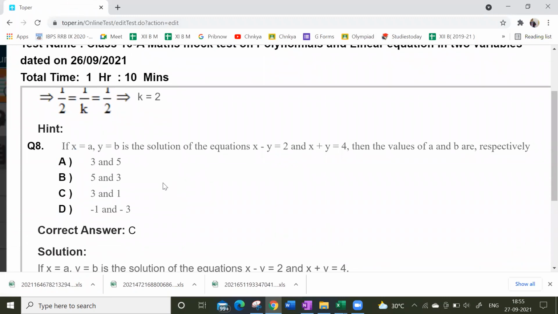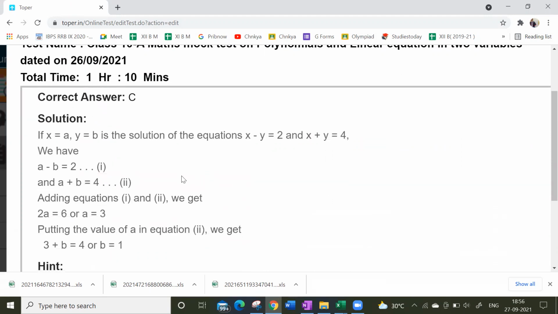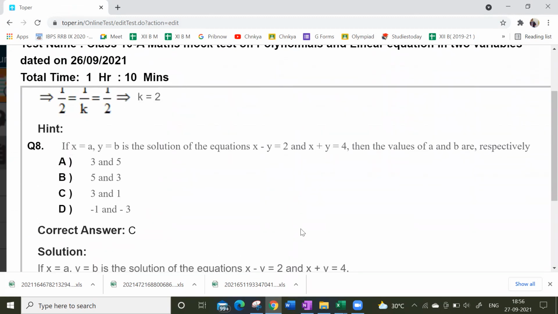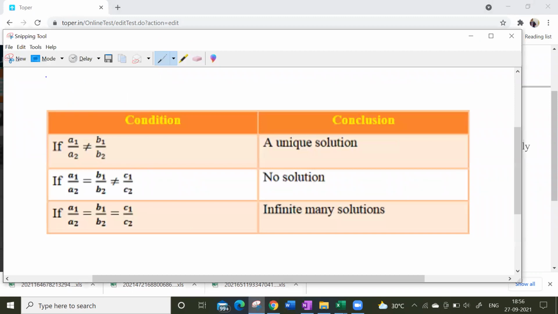x = a, y = b is a solution of these two equations. Then the values of a and b respectively. Simply substitute over there, solve these two equations, and you will get it. Yes or no? No doubt here? Sir, can you explain that one? Yes, okay, we'll solve it.